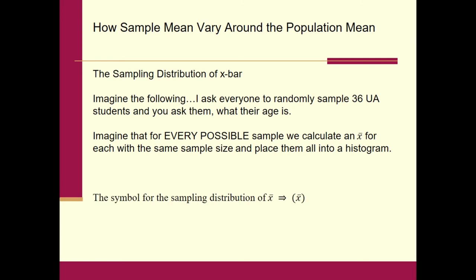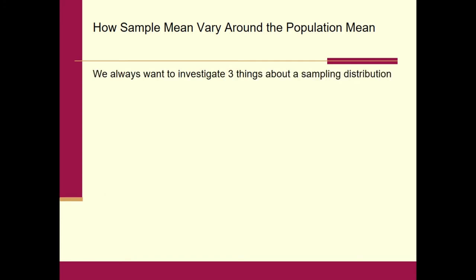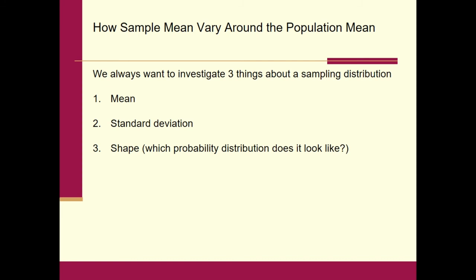Now, before we get to those characteristics, the symbol that we're going to use for the sampling distribution of X bar is an X bar with parentheses around it. Once you see that, we're talking about the sampling distribution of X bar. And remember, we always want to investigate three things about a sampling distribution: its mean, standard deviation, and its probability distribution. What kind of shape is it taking on? I kind of interchangeably use shape and probability distribution. A lot of textbooks do that.